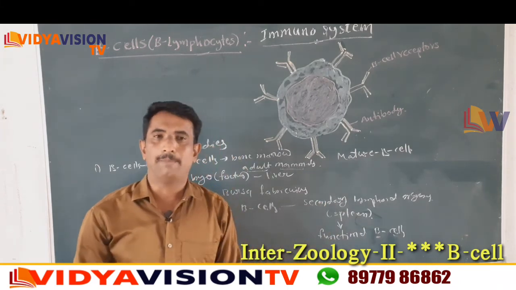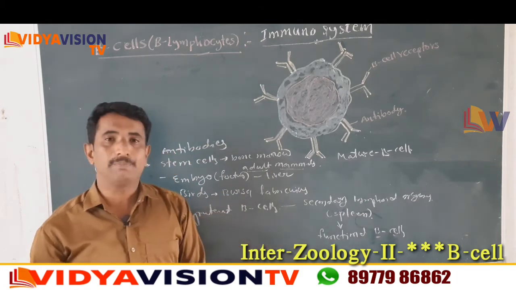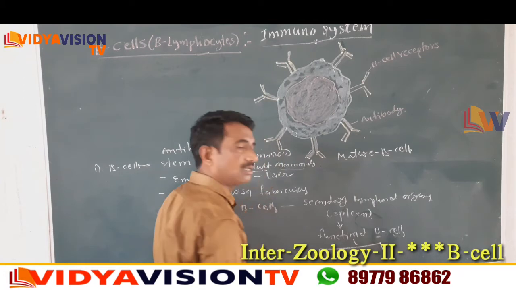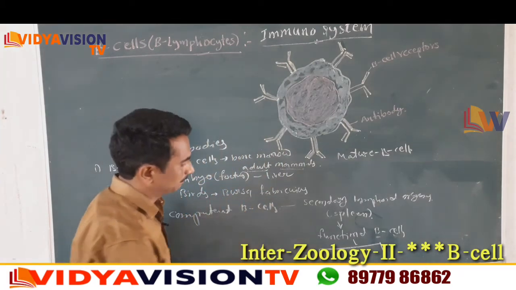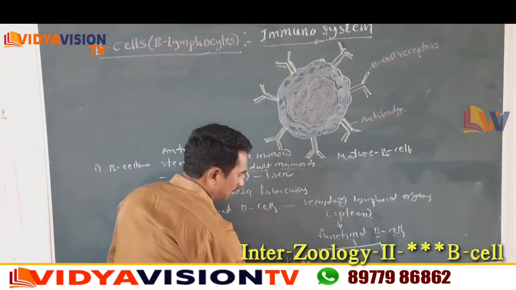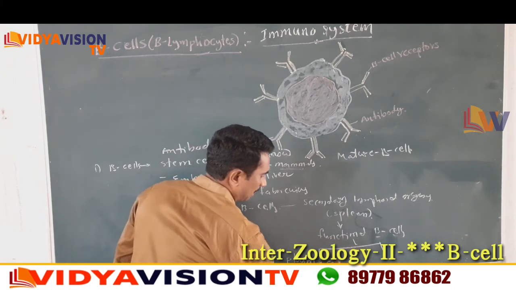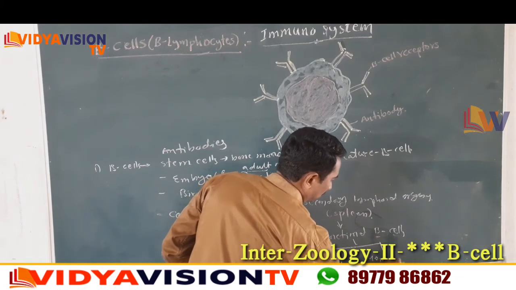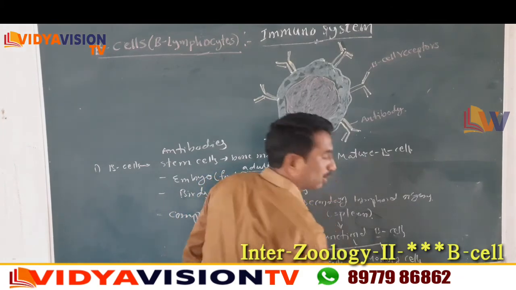The functional B cells are divided into two types, children: plasma cells and memory cells.